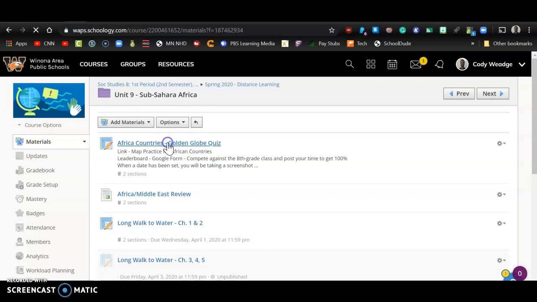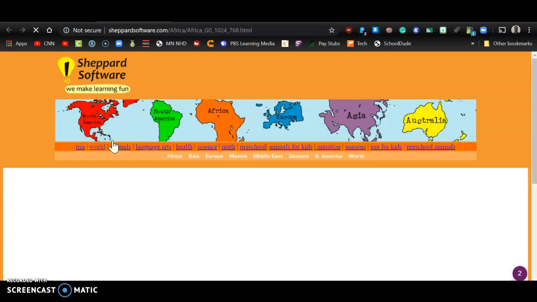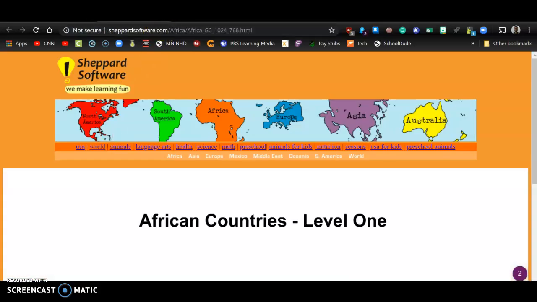When you open that up, your screen's going to look a little bit different than that, but you're going to see three things on here. You're going to see a link to the map practice. That's going to be the same website that you normally will use. That's the Shepherd software. So if you open that up, it takes you to Shepherd software, right?